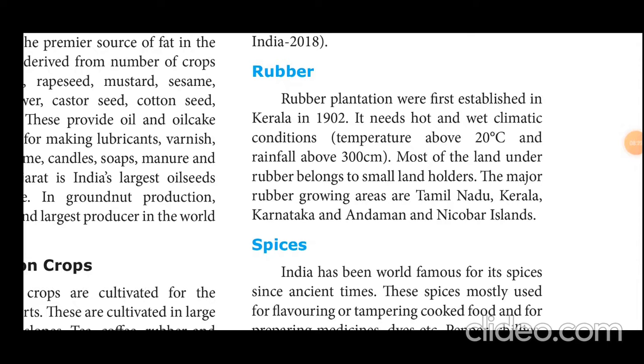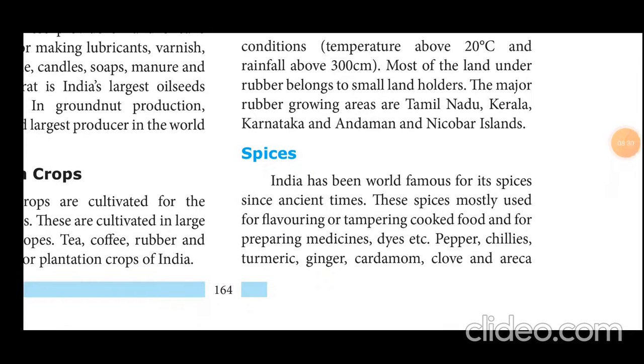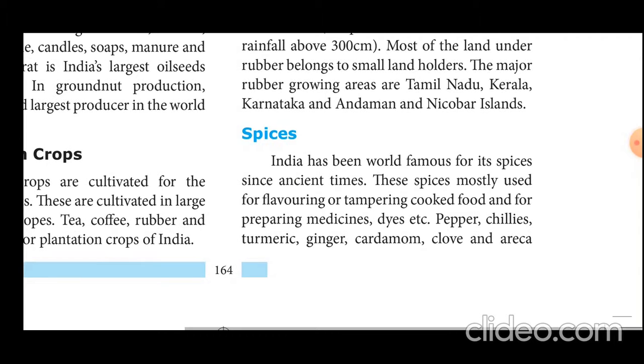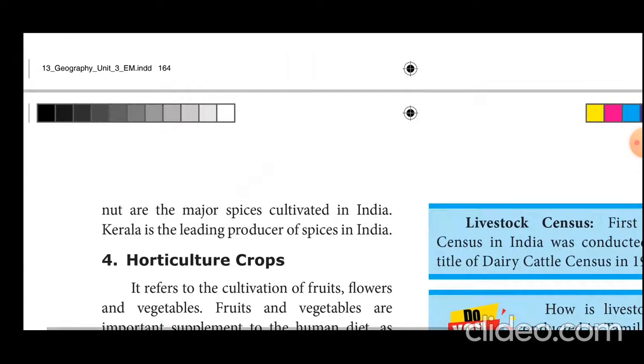Spices. India has been world famous for its spices since ancient times. These spices are mostly used for flavoring or tempering cooked food and for preparing medicines, dye, etc. Pepper, chilies, turmeric, ginger, cardamom, clove and areca nut are the major spices cultivated in India.